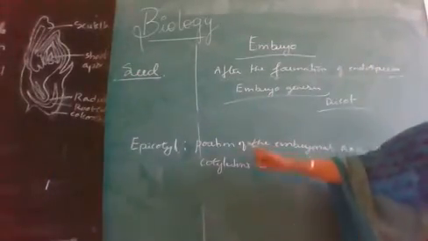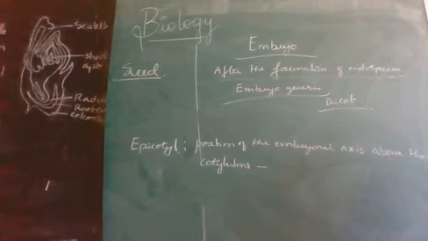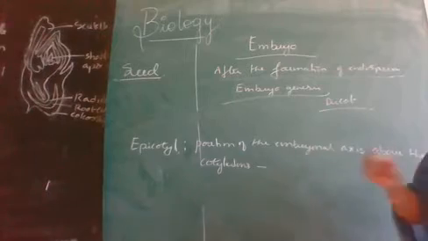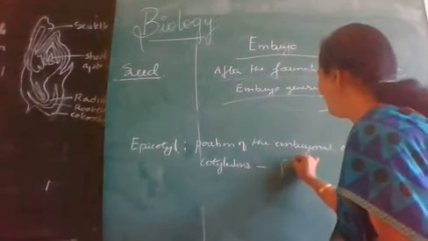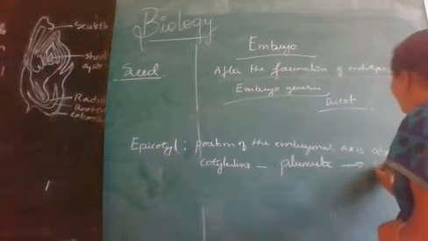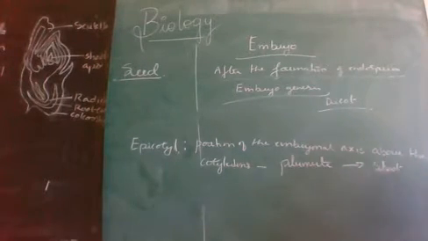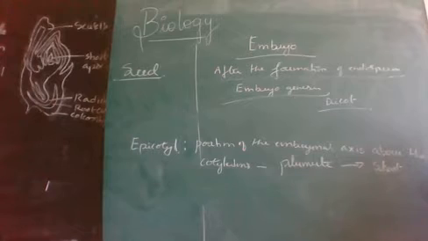Now, this epicotyl always terminates with the formation of leafy primordia, that is plumule. That terminates with plumule, which later on develops into shoot. So which terminates into a shoot system? Plumule part. Where is the plumule present? In the epicotyl.